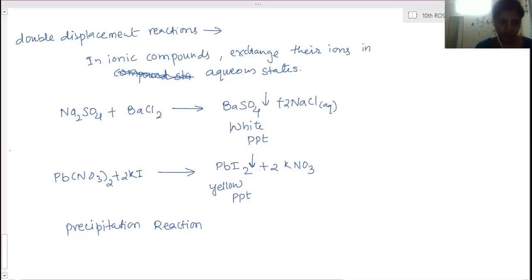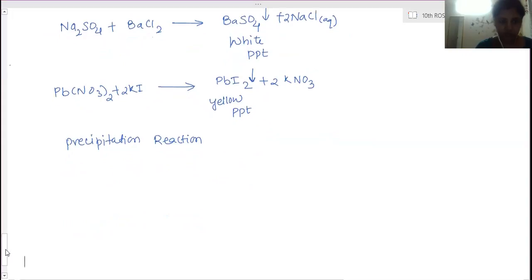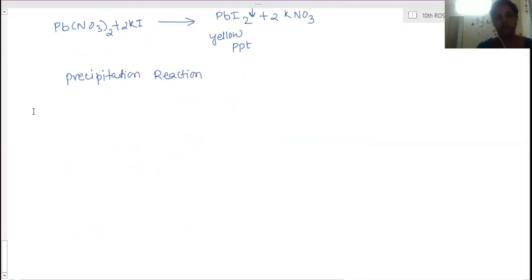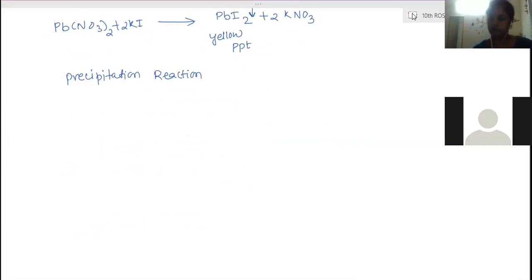So redox reactions means oxidation and reduction. The oxidation and reduction of a substance. Oxidation and reduction reactions.